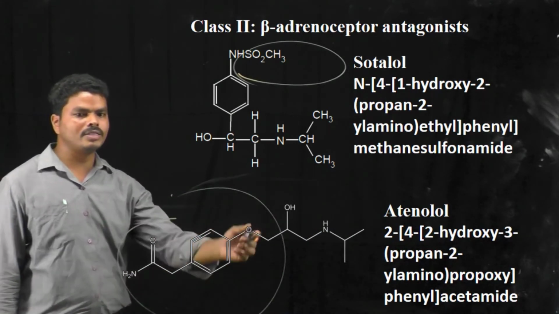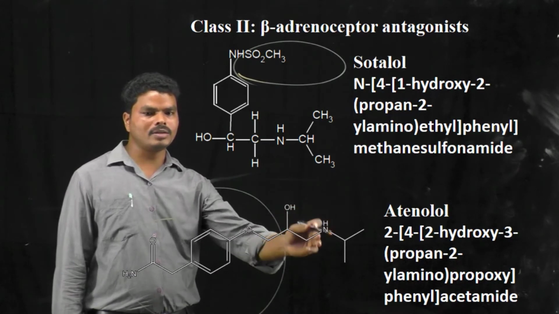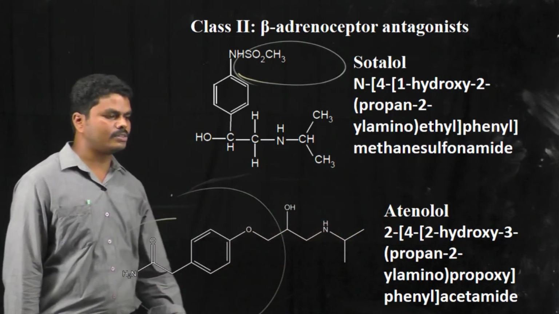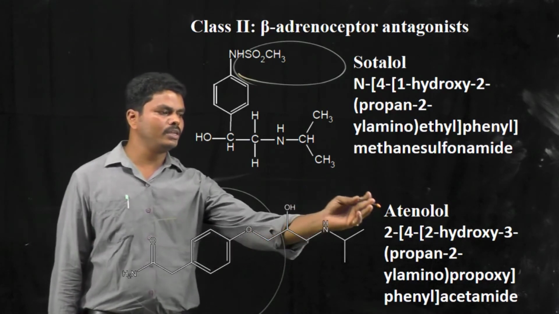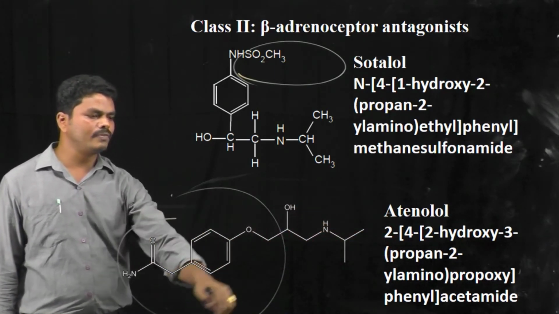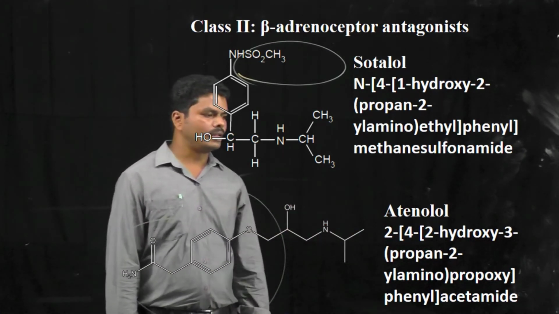To this phenylethylamide group, a 2-hydroxy 3-propane propoxy group is attached. So that is the structure of atenolol.